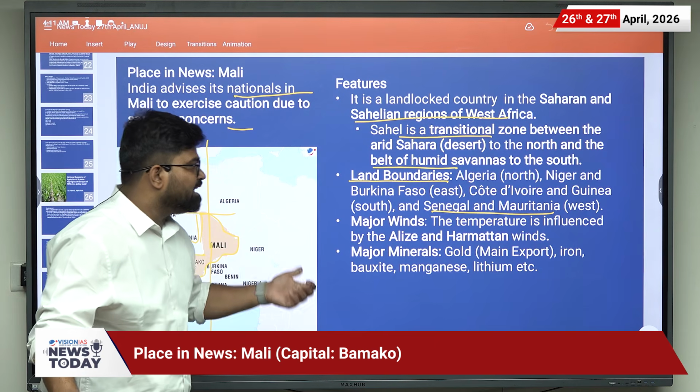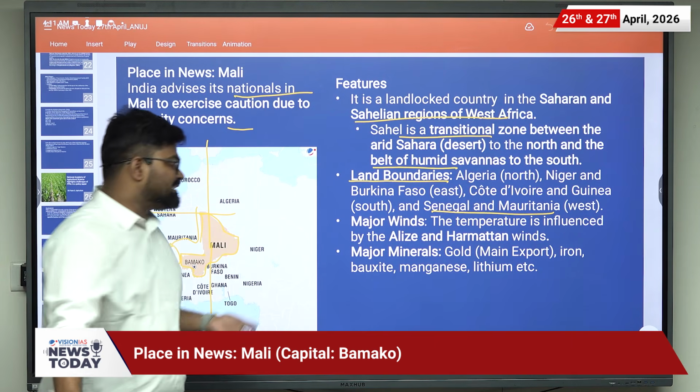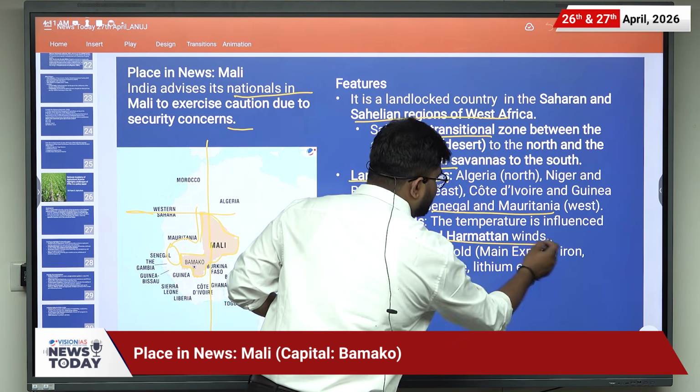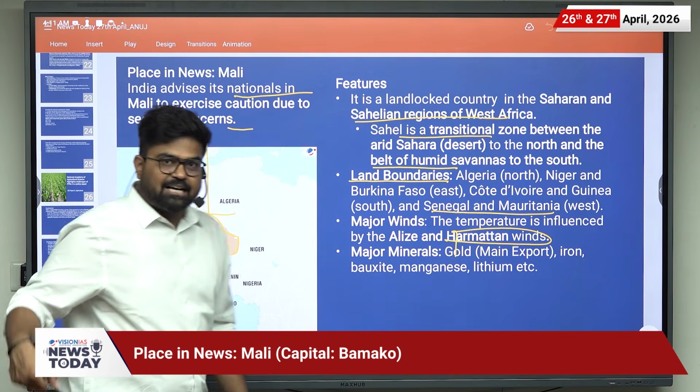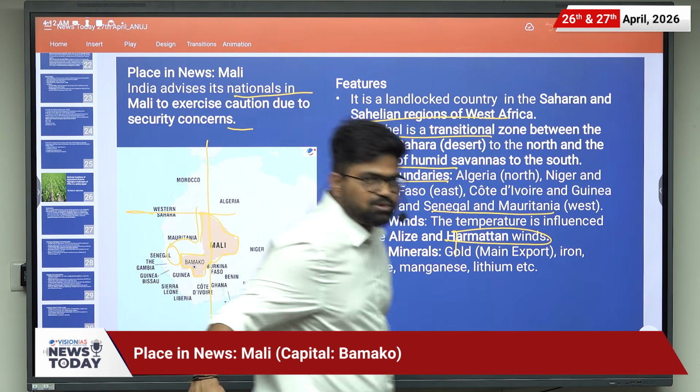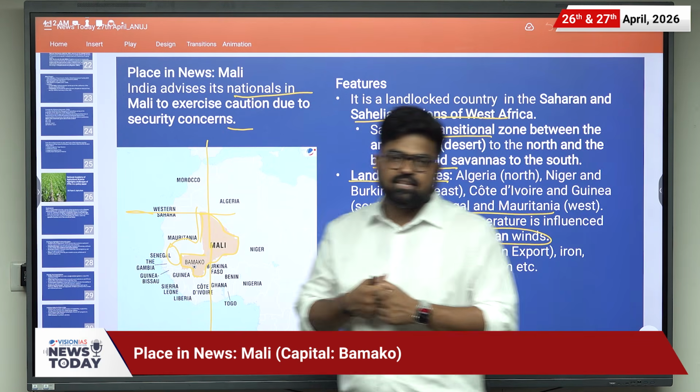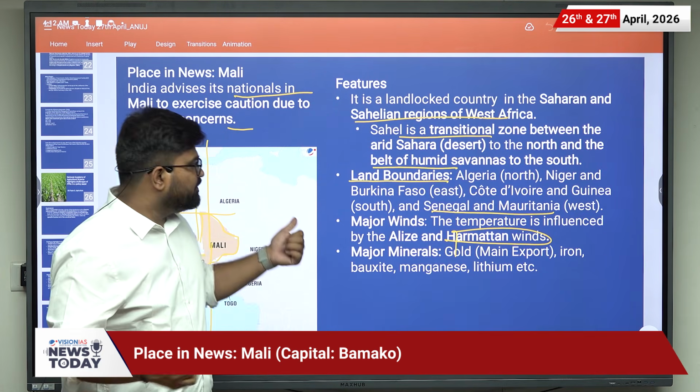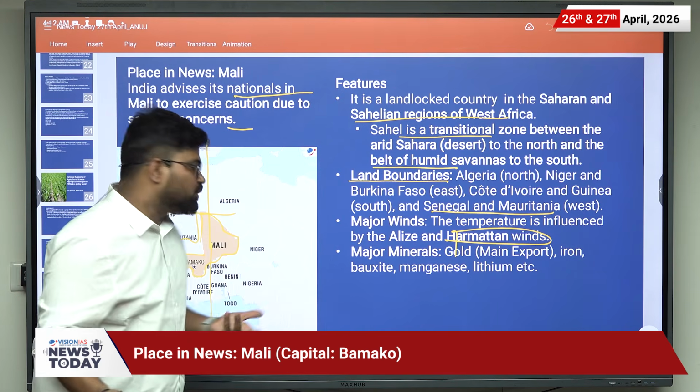And it is affected by various winds such as the Trade winds and Harmattan winds. Harmattan winds are also called the doctor's wind. Please write down in the comment section why Harmattan winds are also known as the doctor's wind.